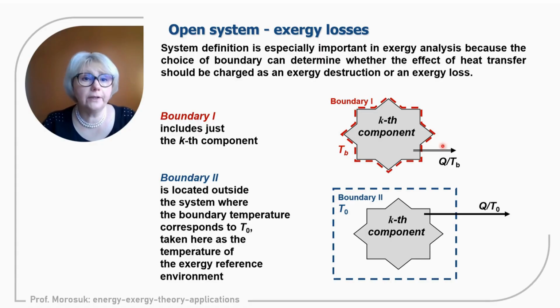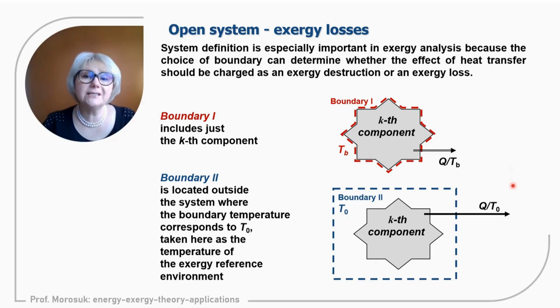And we know that for the component, now I'm discussing only components, systems are not included, we have two possibilities to assign boundary conditions. The boundary can fully repeat the physical boundary of the component, then definitely we need to calculate heat transfer through the system boundary, and each part of the system boundary can have a different temperature.